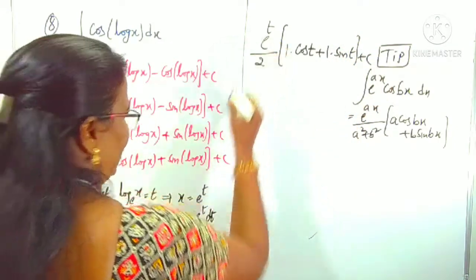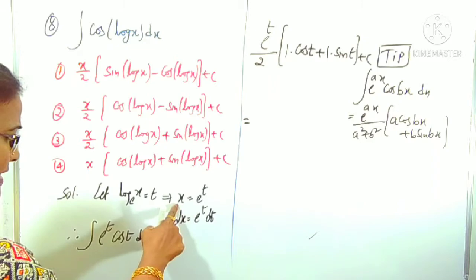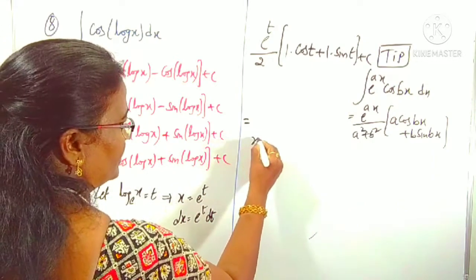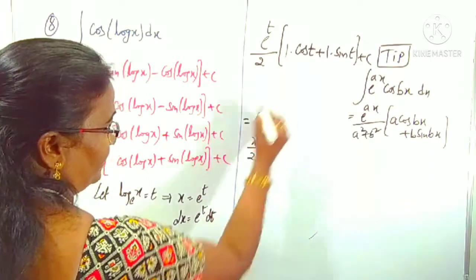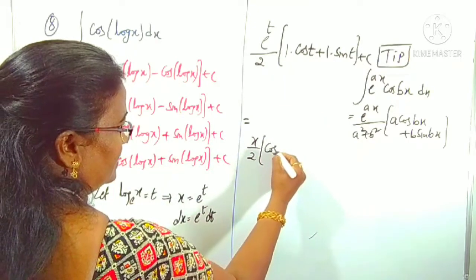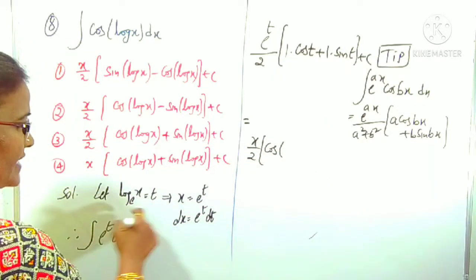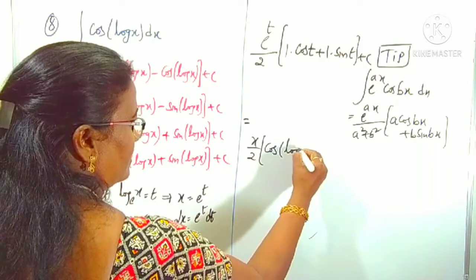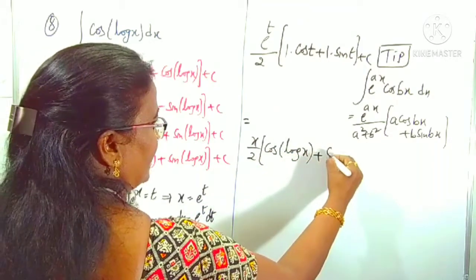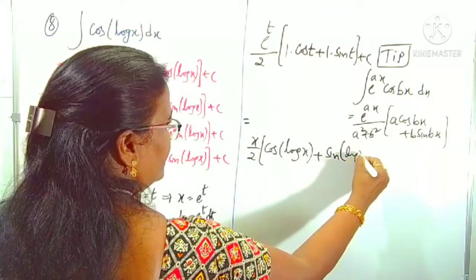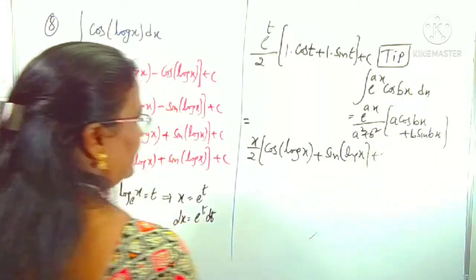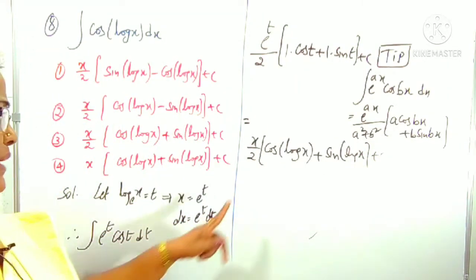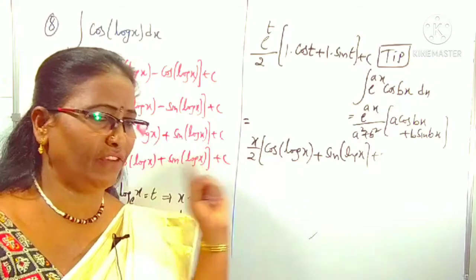Now e power t is x, so it equals x by 2 times cos t plus sin t, and t is log x, so x by 2 of cos of log x plus sin of log x, plus c.